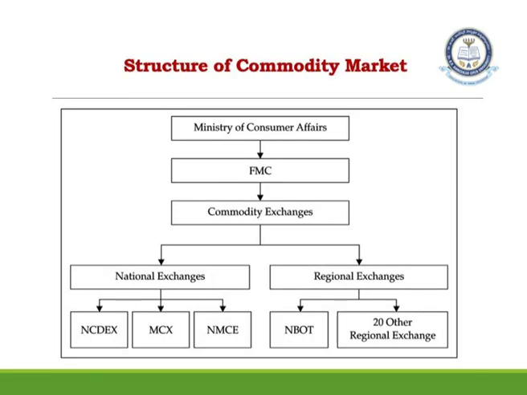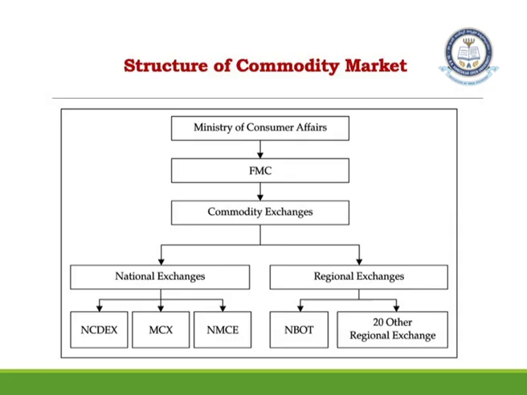And if you see the structure of the commodity market, you basically have the Ministry of Corporate Affairs, and under it the FMC, the Forward Market Commission. Under the Forward Market Commission you have the commodity exchanges, which are divided into two: national exchanges and regional exchanges.